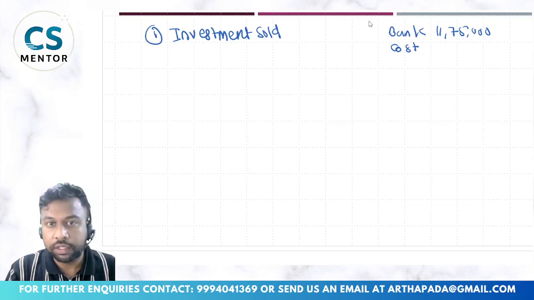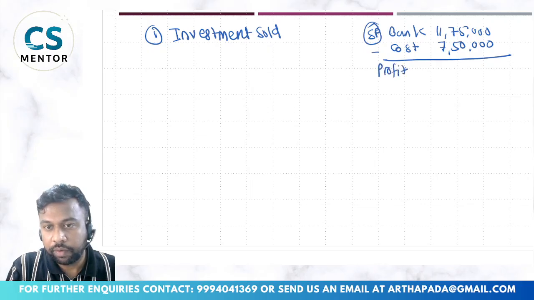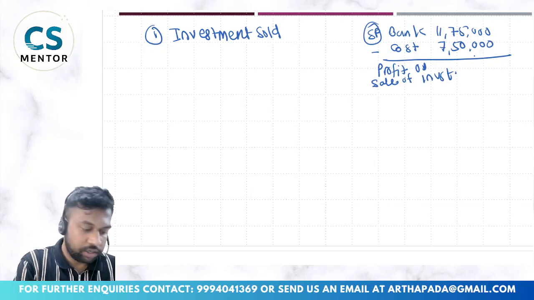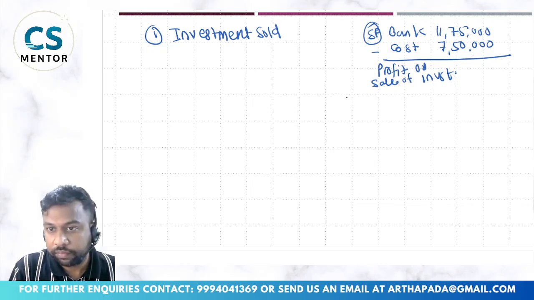So cost is 7,50,000, and selling price minus cost is my profit on sale of investment. 11,75,000 minus 7,50,000, so 4,25,000.